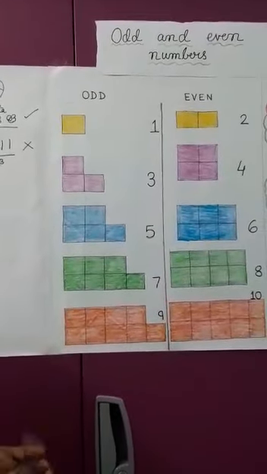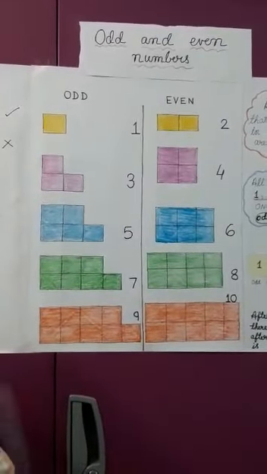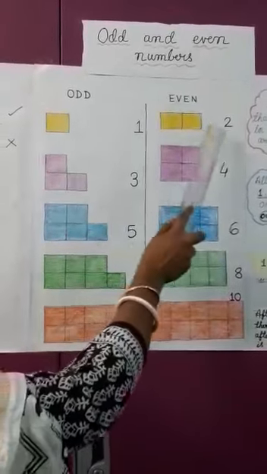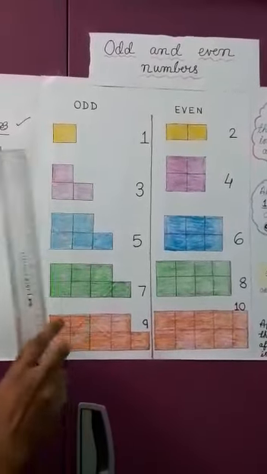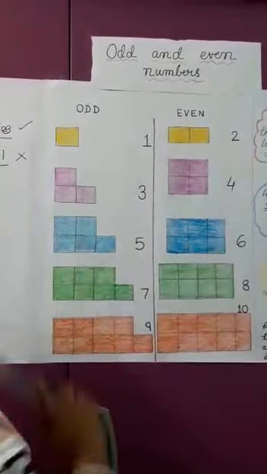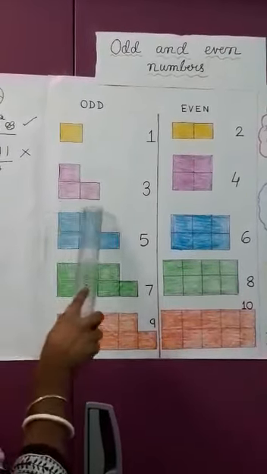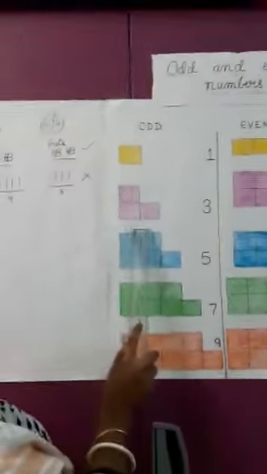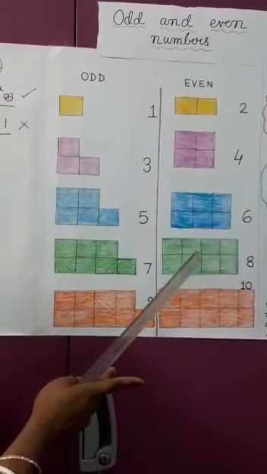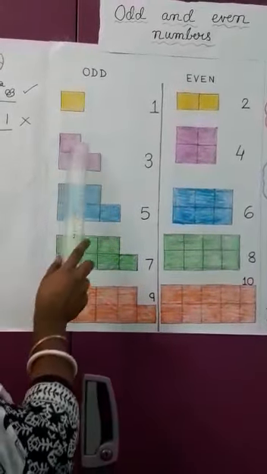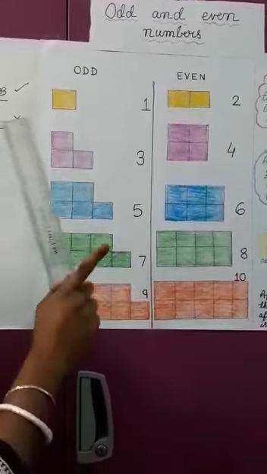Now let us come to the numbers 1 to 10 to see what is odd and what is even. See, 1 box and 2 boxes. 1 box we cannot share among 2 friends equally, but 2 boxes we can share equally among 2 friends. Come to 3 boxes. See, 1, 2, 3. Can we share equally among 2 persons? No, because one friend will get 2 boxes, another friend will get 1 box.